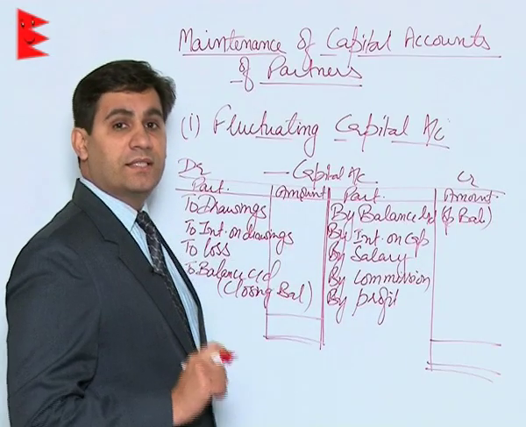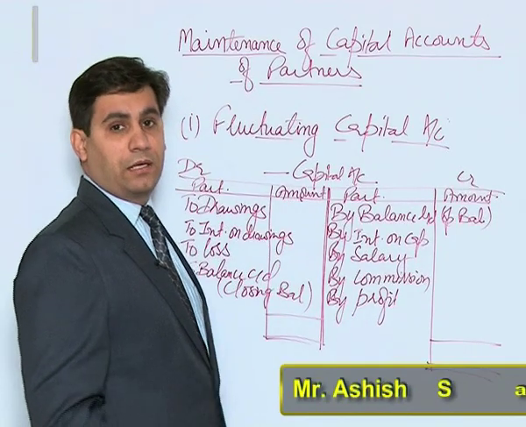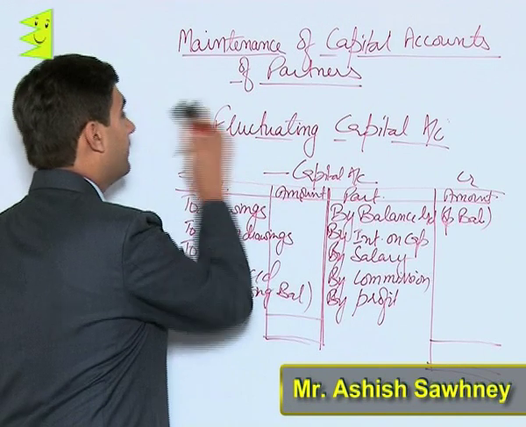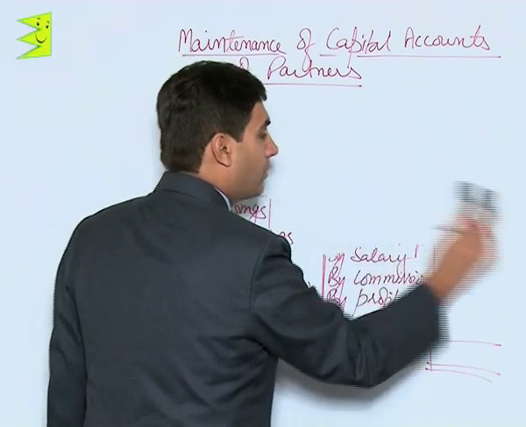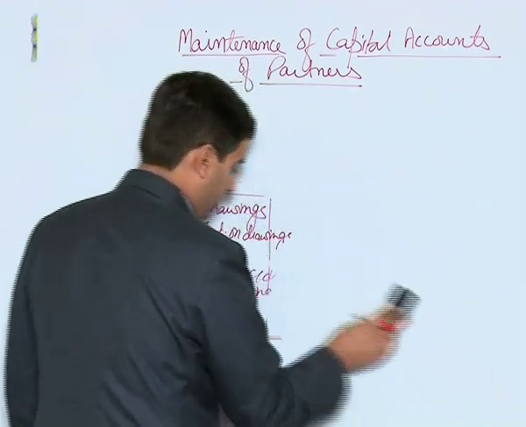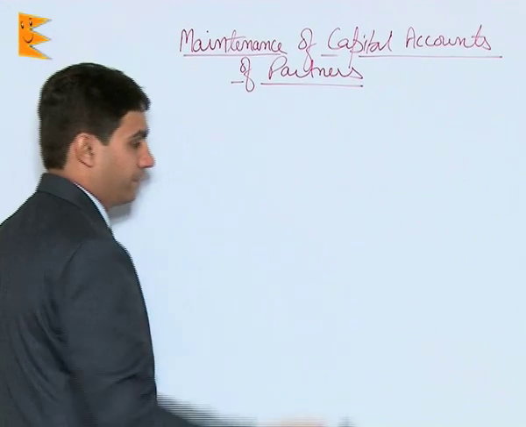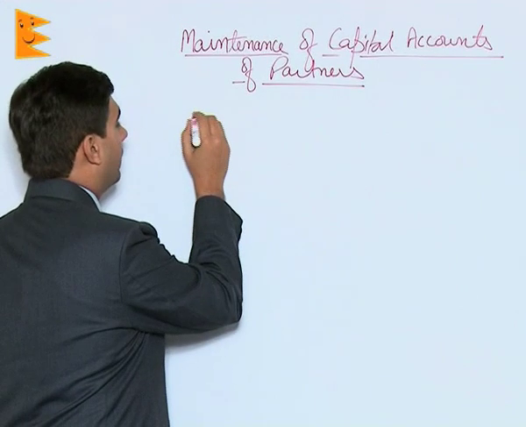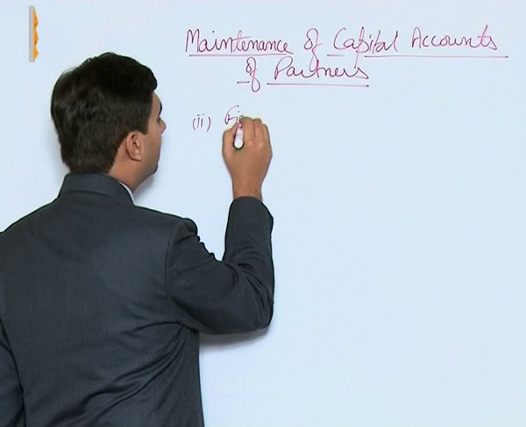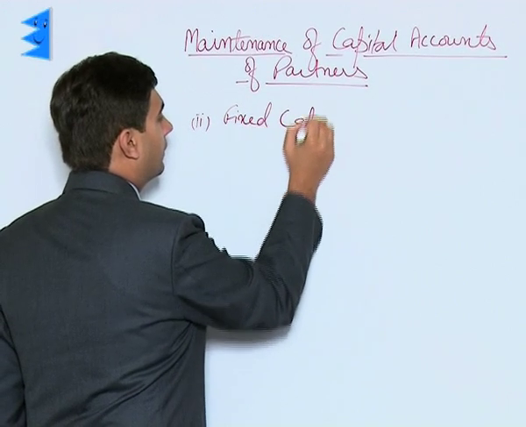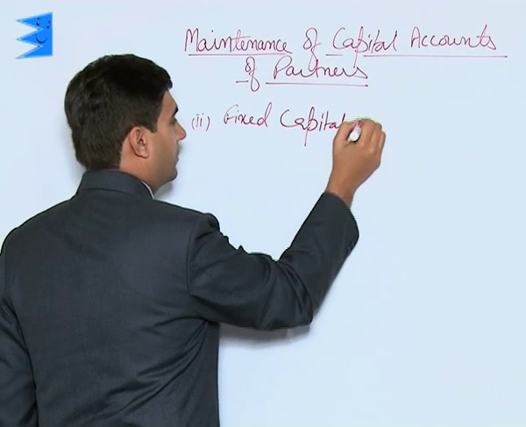Coming to the second method of preparing capital accounts. The second method is different from the fluctuating method. It is called the fixed capital method, or fixed capital accounts.